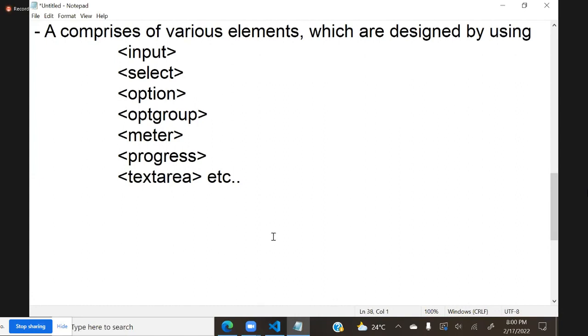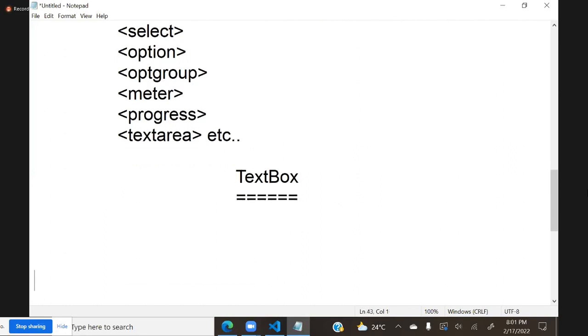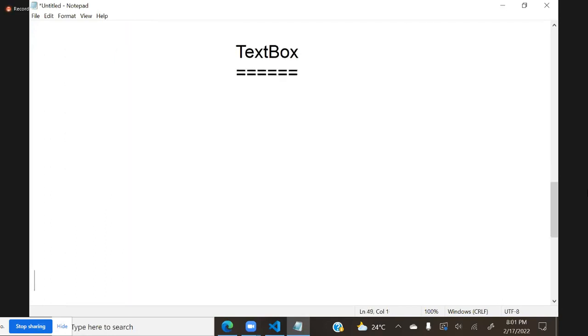We will learn about how to create a text box. First, we will see how we can design a text box. What is the purpose of a text box? A text box is used for string input.